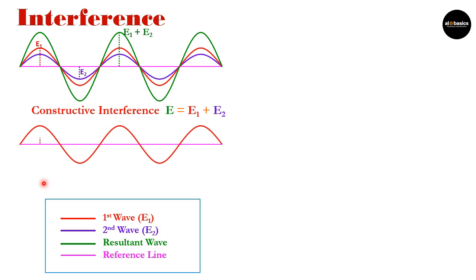And I'm taking the first wave with amplitude E1 in red color, the second wave with amplitude E2 in blue color. Both have different amplitudes, but their frequency is the same. They are traveling in the same direction and they have a constant phase difference.